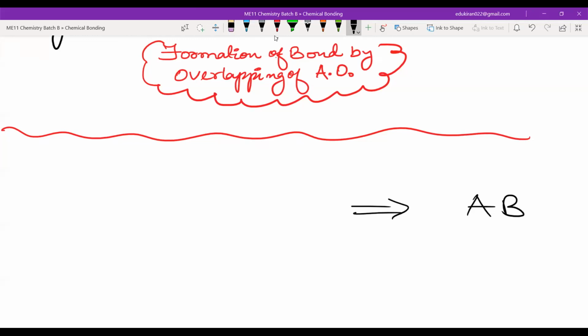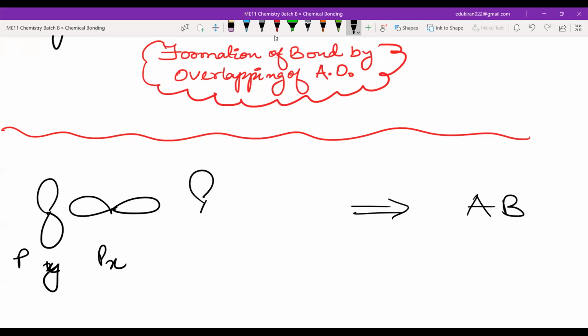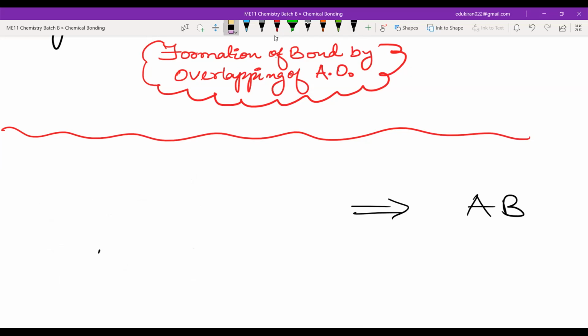So let us analyze the p orbitals. Now there is px. There is py also. Let me say this is y. This is px, and there is also pz. It doesn't matter which of the orbitals we took, which of the orbitals are overlapping, but at least we have to fix one direction. We have to fix one direction in which the atomic orbitals are coming together.